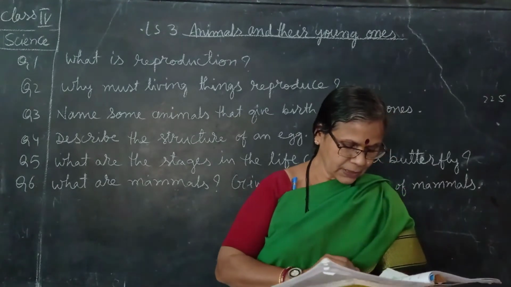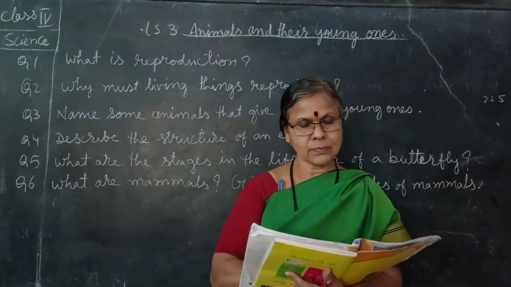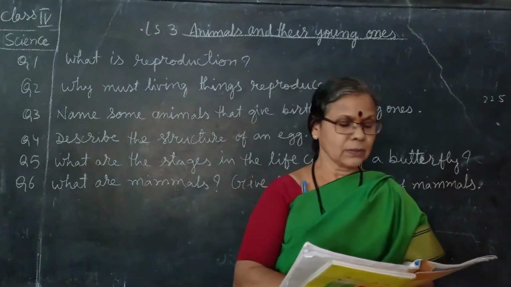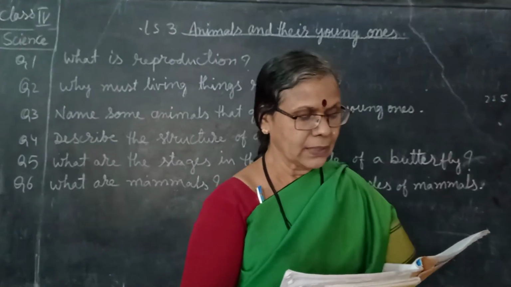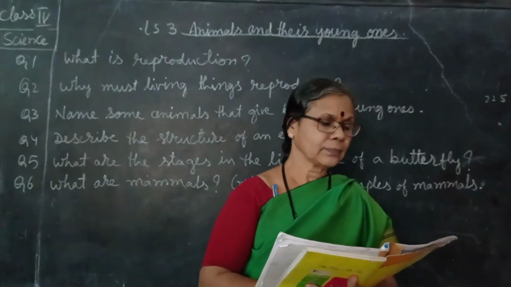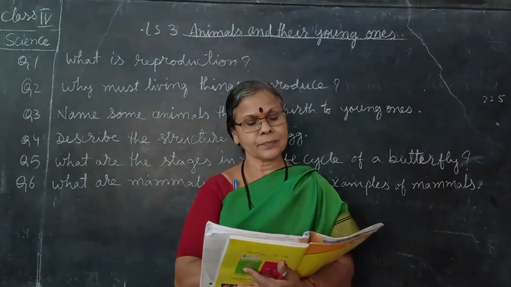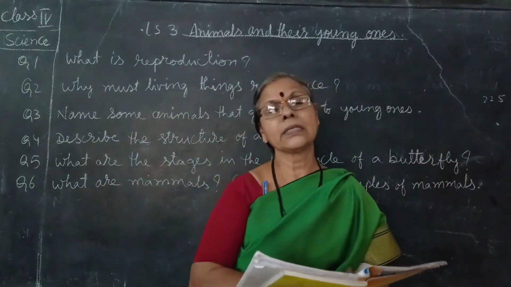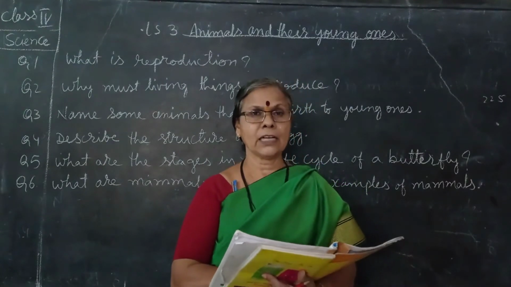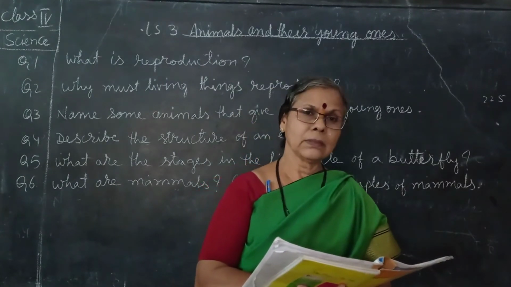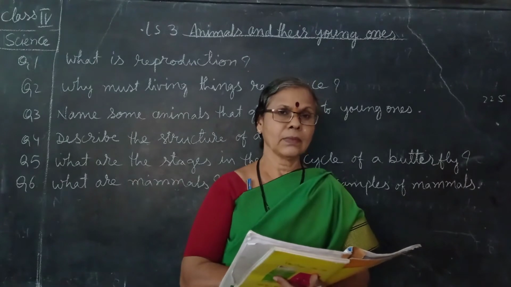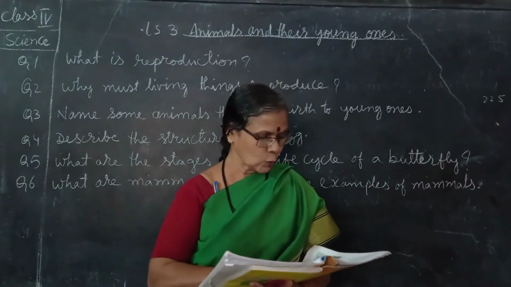turn to page number 206. See the picture of internal structure of an egg. The structure of an egg. Read this and try to draw the diagram of this egg and label its parts also.